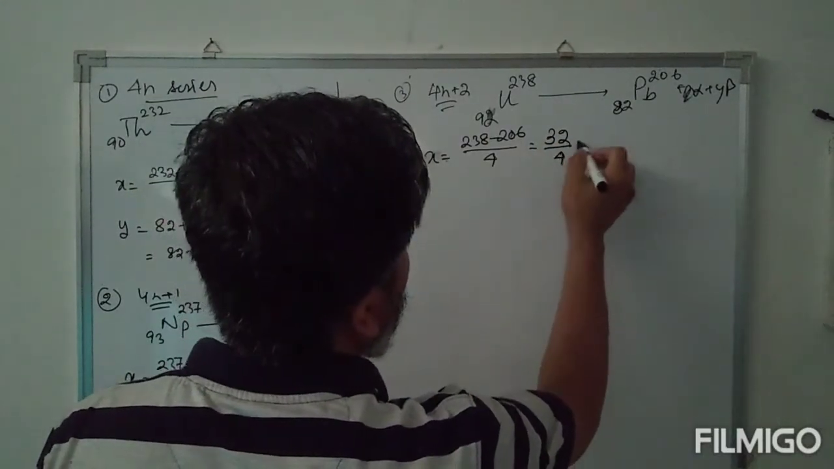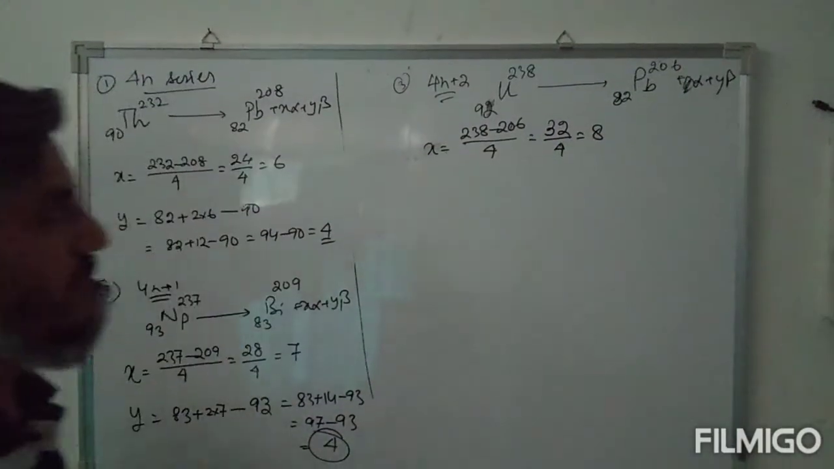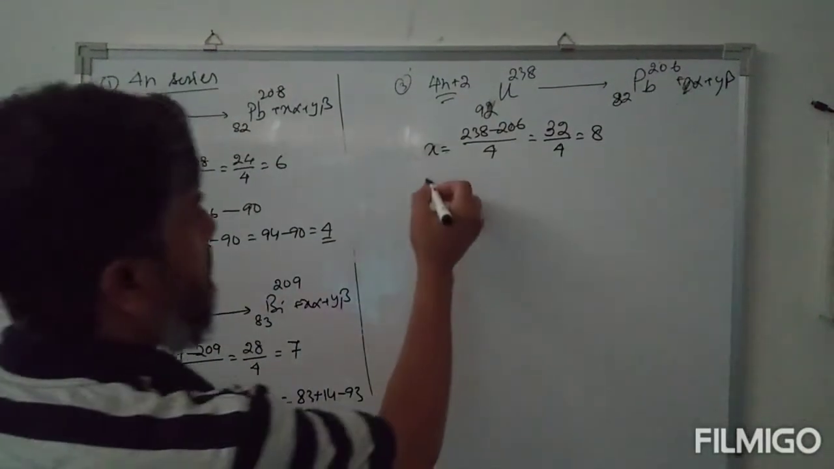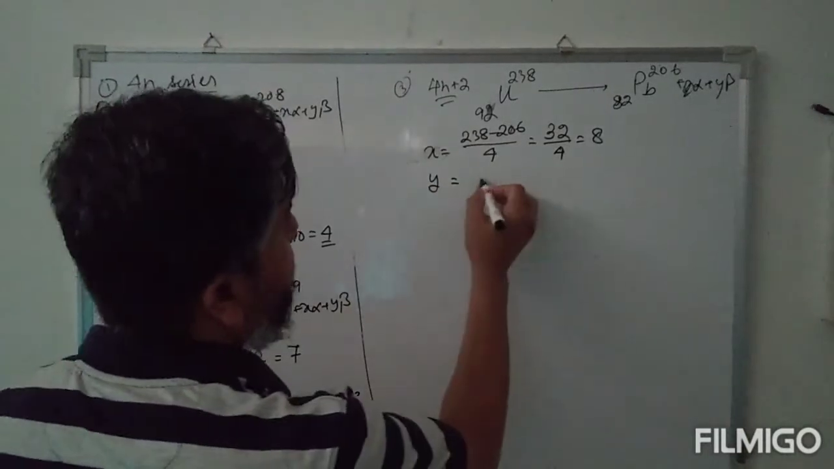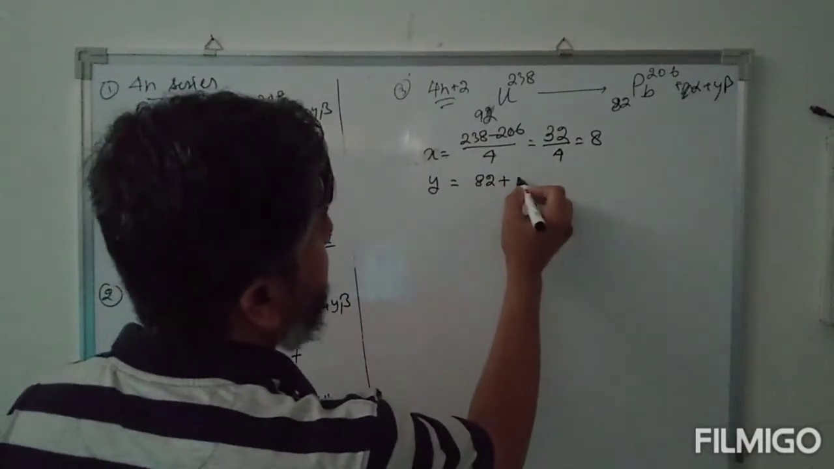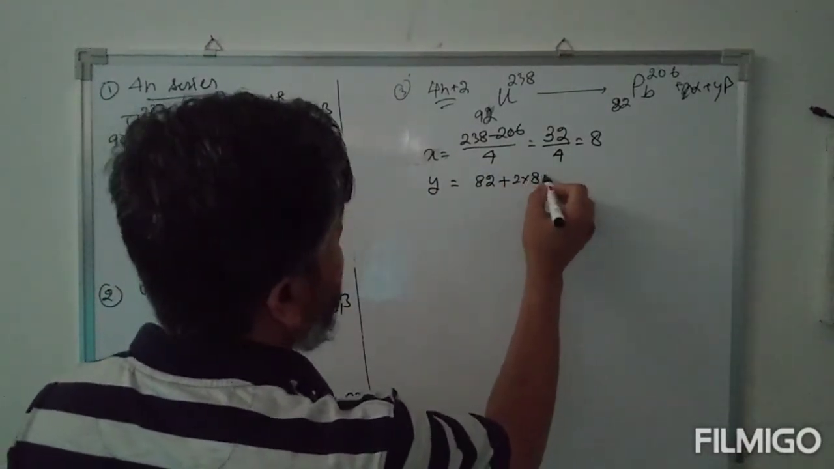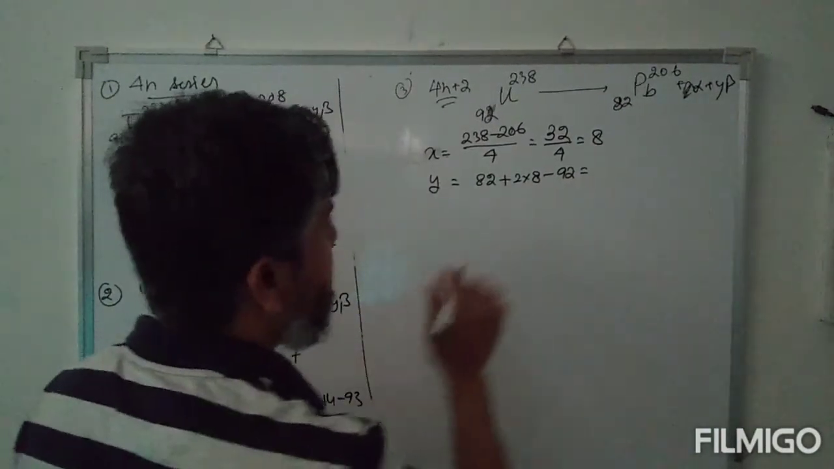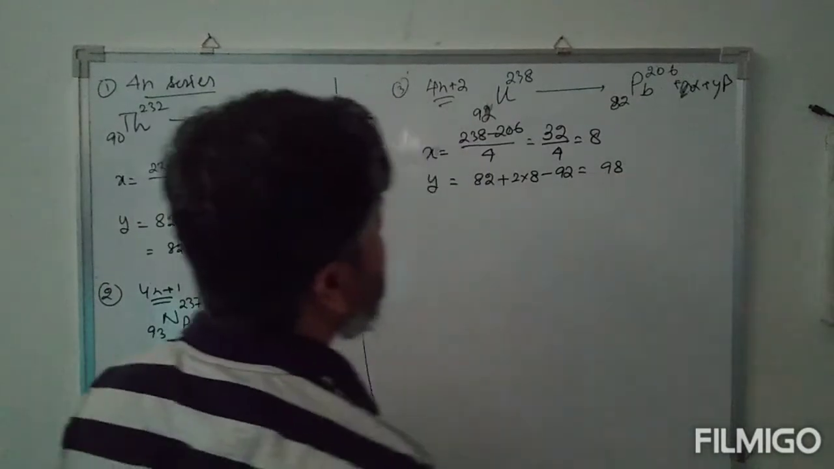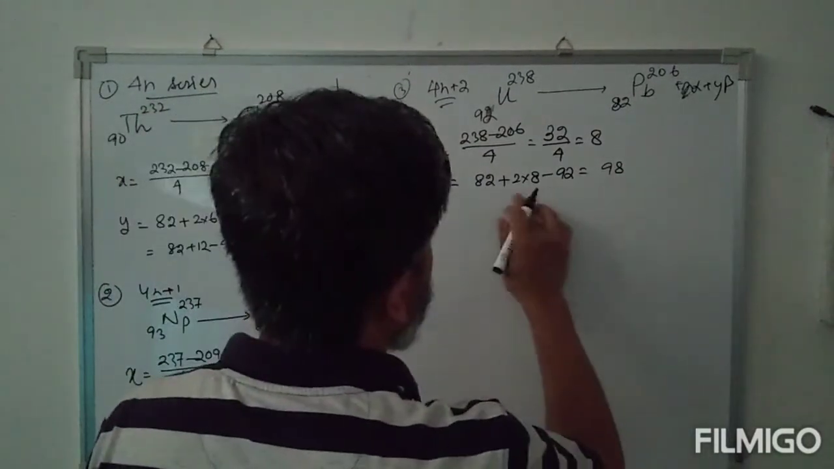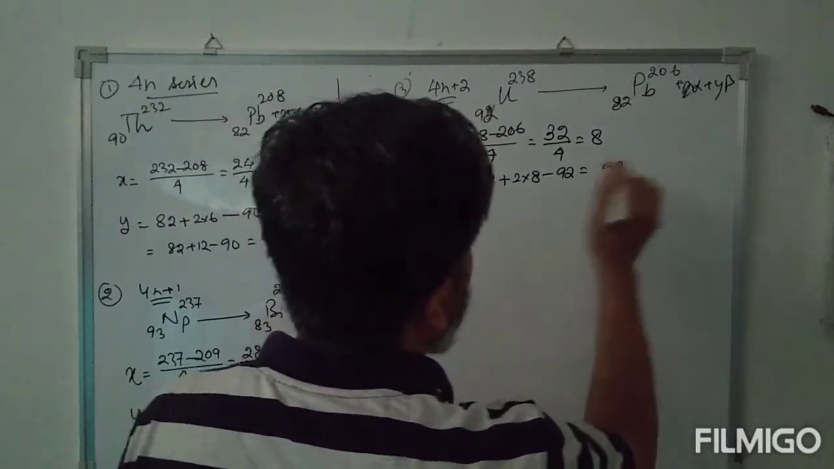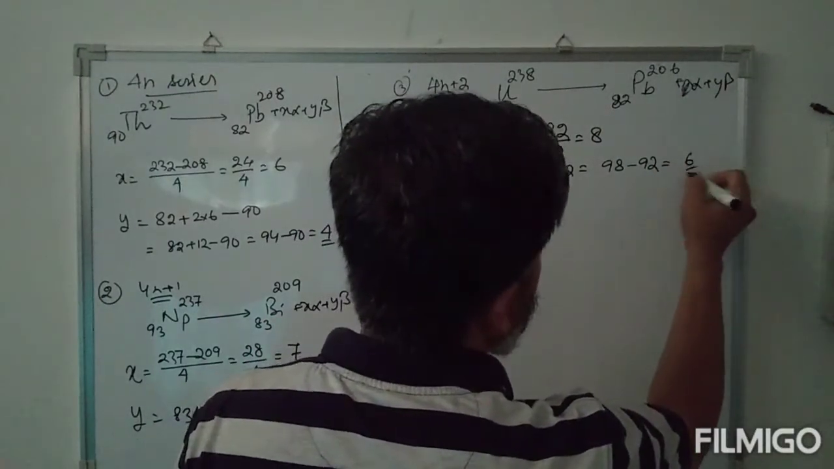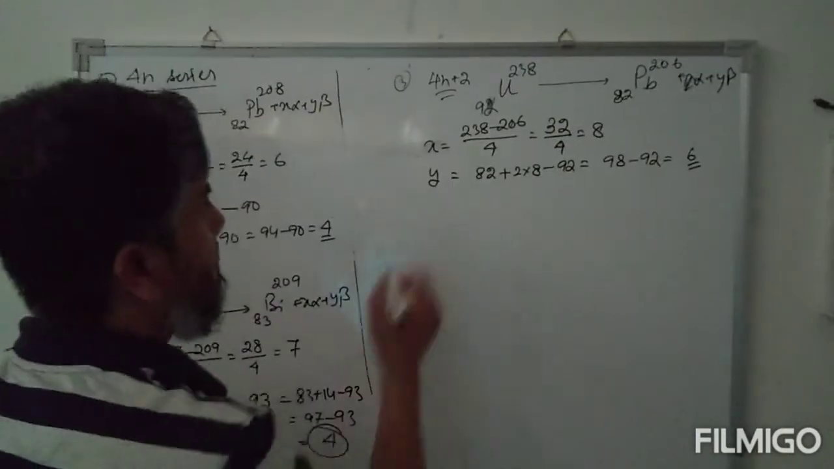Thirty-two by 4, so this is 8. Number of beta particles: we have 82 plus 2 into 8 minus 92. So 82 plus 16, 98 minus 92. So we have 6 beta particles.